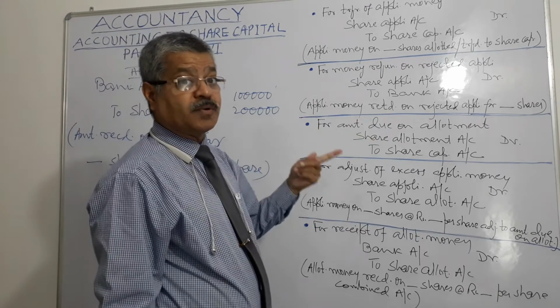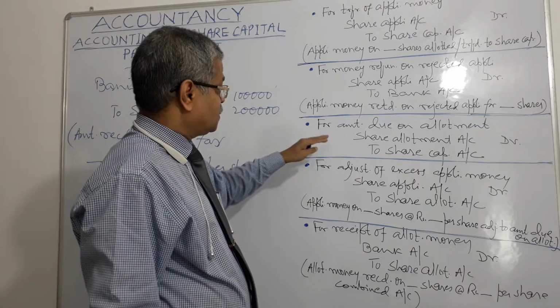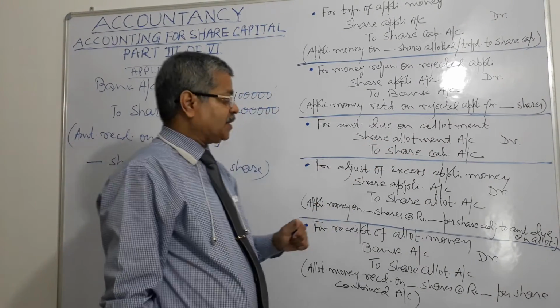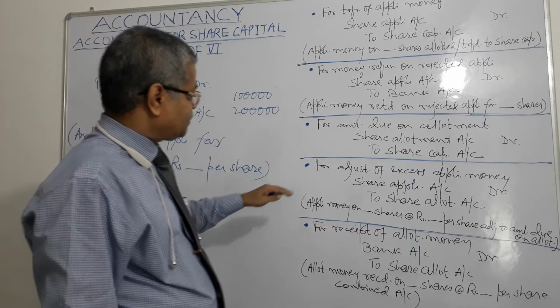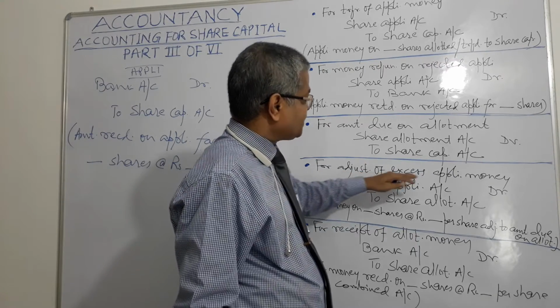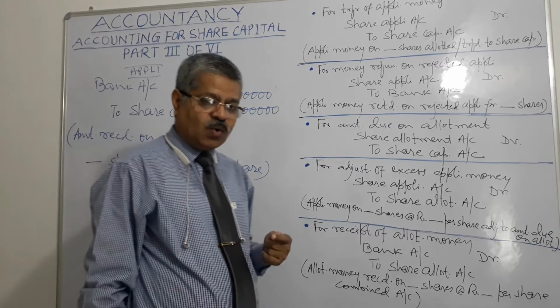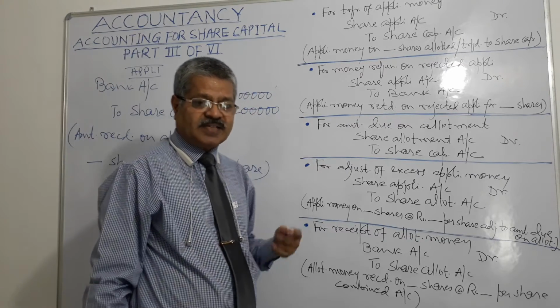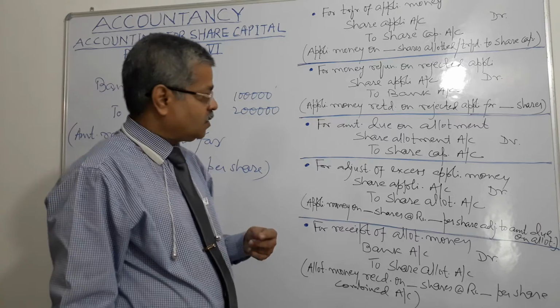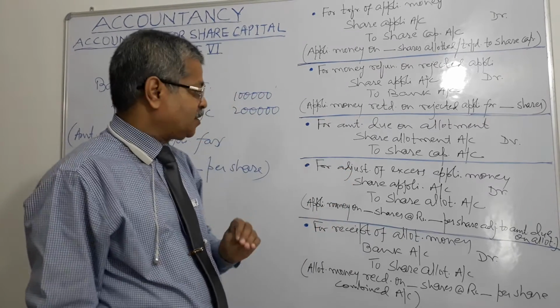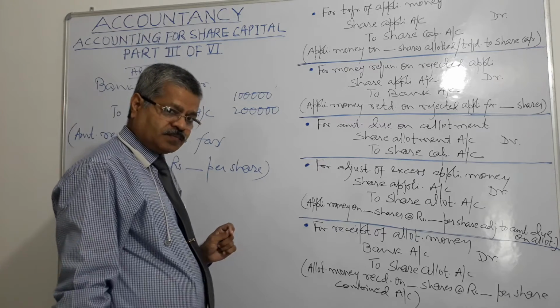Amount due on allotment: debit share allotment account and credit share capital account. Next is for adjustment of excess application money, right? We know that if excess application money is received, some of it will be adjusted towards the allotment money, right?